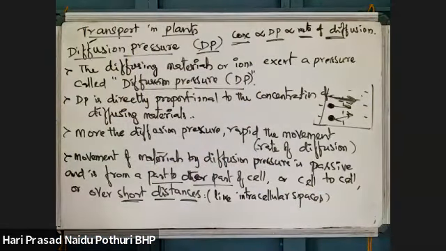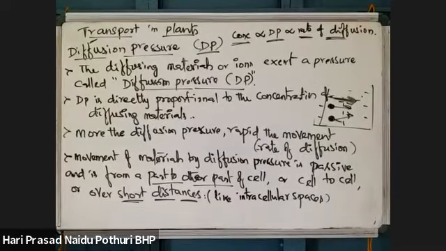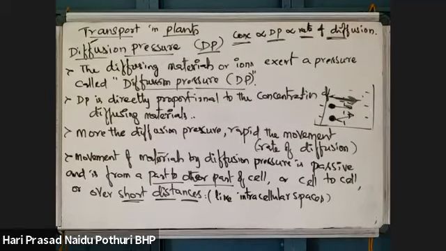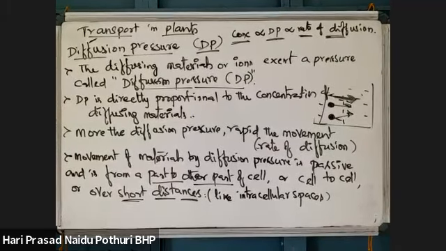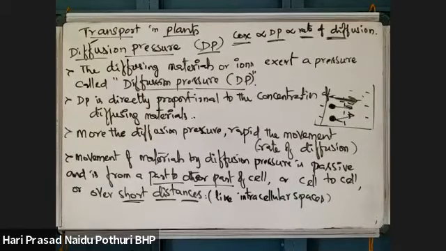The movement may be from cell to cell, or from one part of the cell to another, or from one cell to intracellular spaces, the gaps present between the cells in a tissue. Diffusion is a short-distance, passive process where there is no involvement of energy.